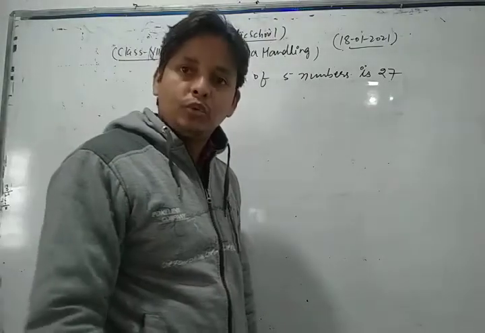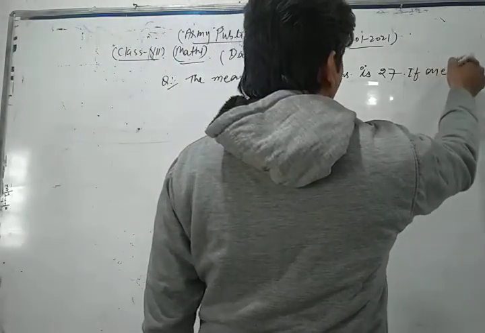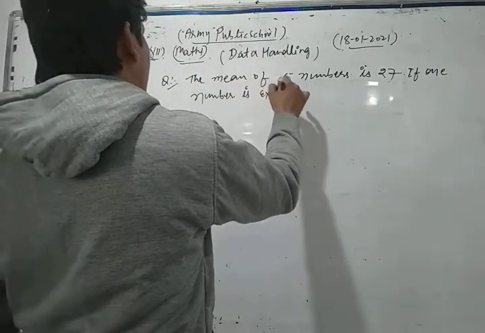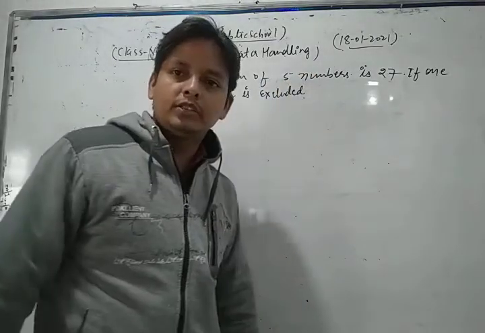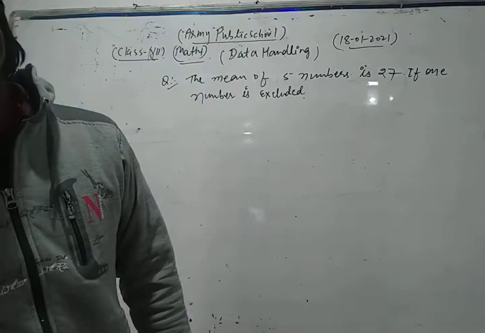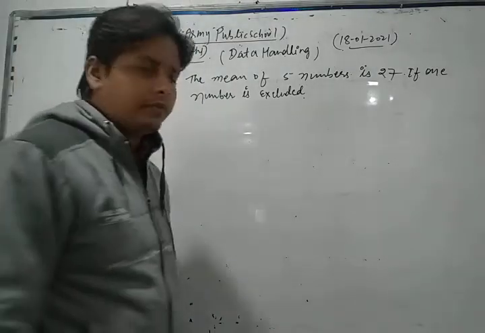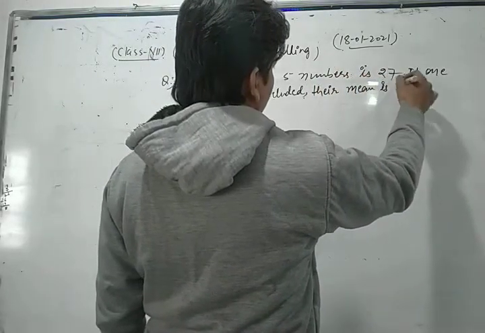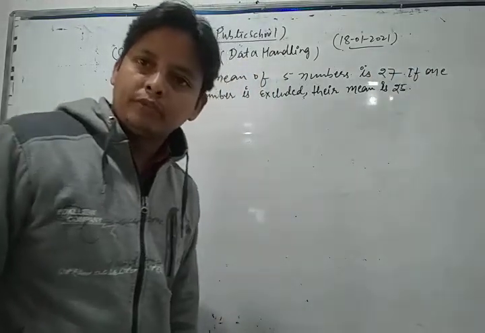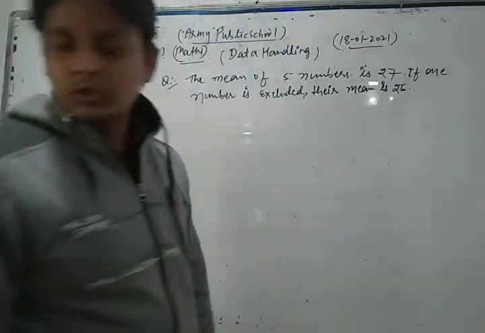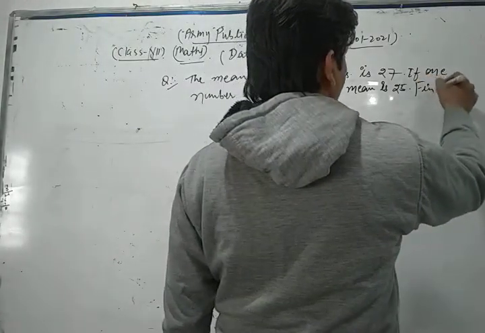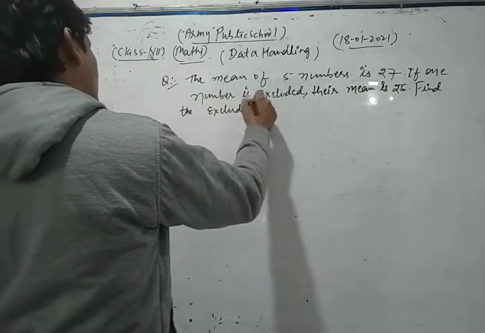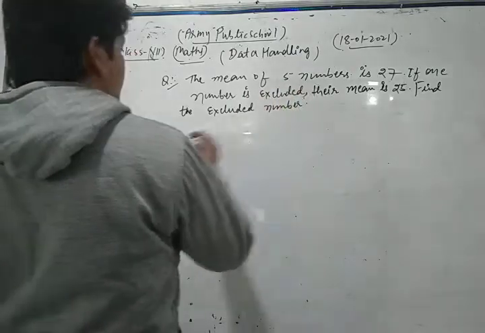If one number is excluded, their mean is 25. Find the excluded number.